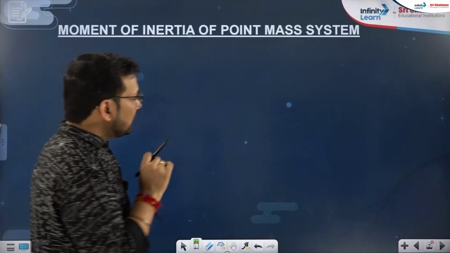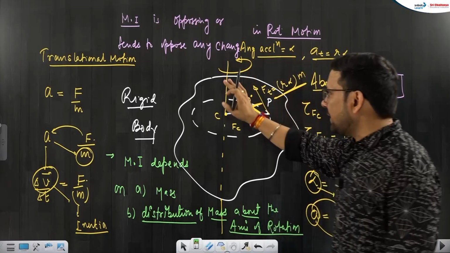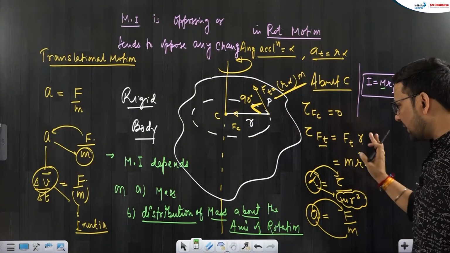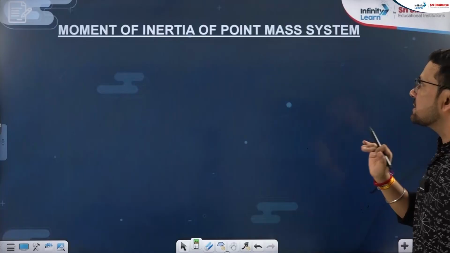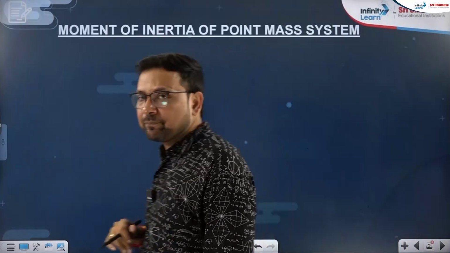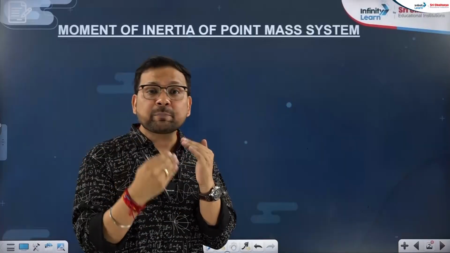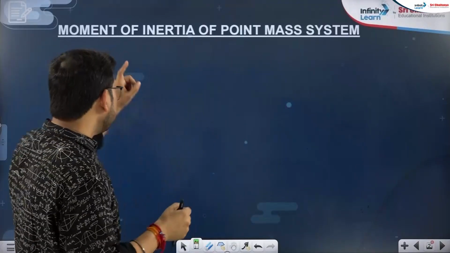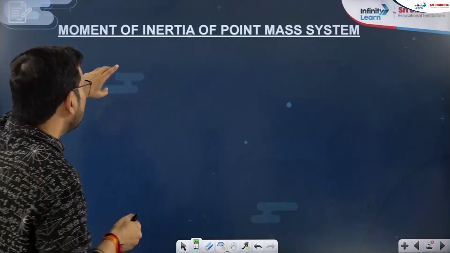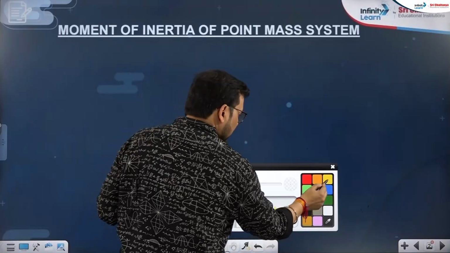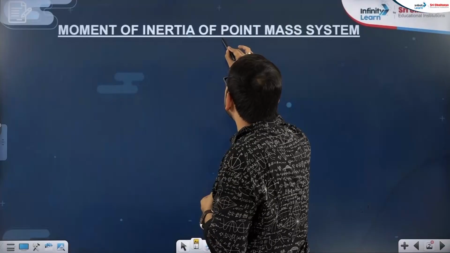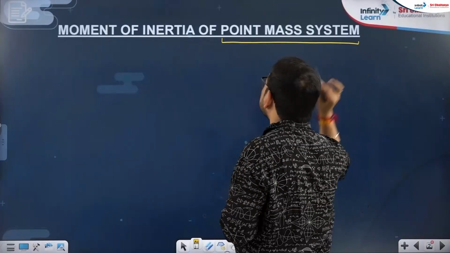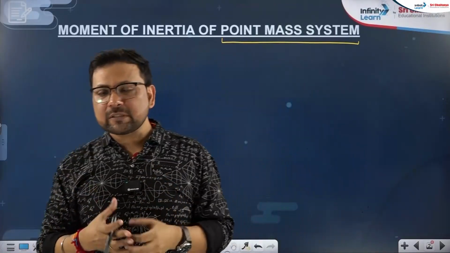Now the next one. Just this slide, if you want to write something, you can write, and we will come to the moment of inertia of point mass system. Now, what is our knowledge from the previous slide? Moment of inertia, mr square, rotational motion change, and it depends on mass, perpendicular distance square and distribution of mass. Taking this forward, with this heading here, what kind of system are we dealing with in this point mass system?